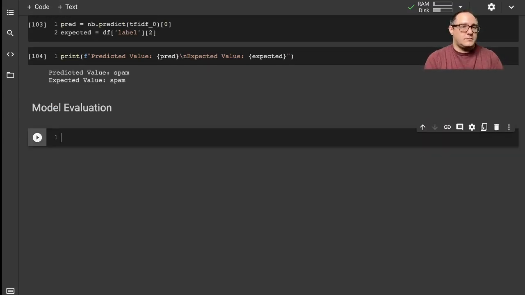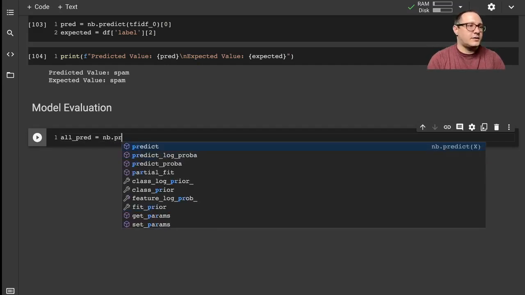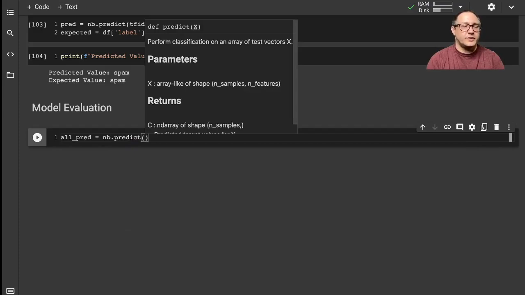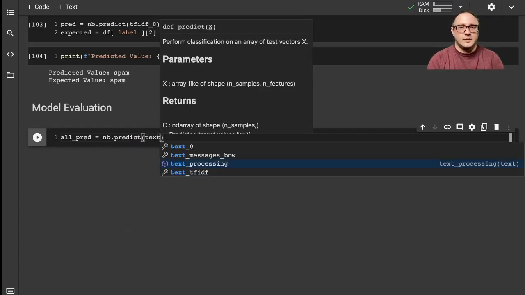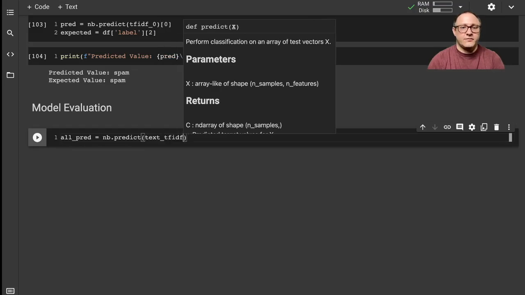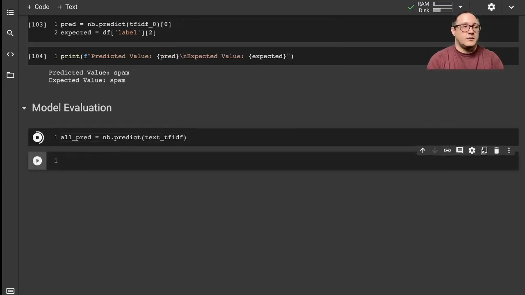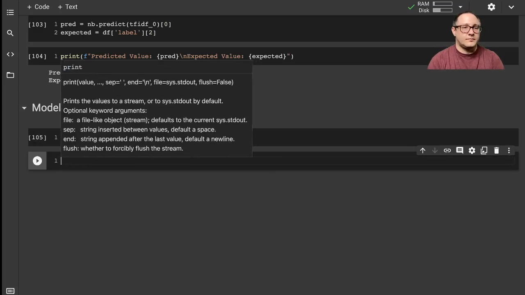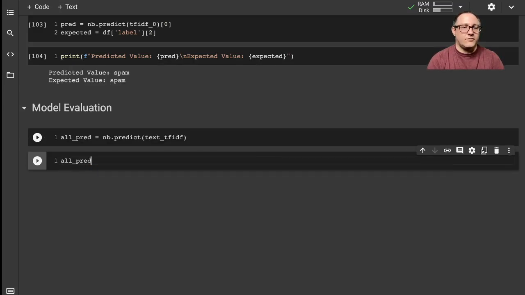Let's call this all predictions. We have our naive Bayes predict, and we're going to do this on our text TF-IDF, on the whole thing. Now we can look at all of our predictions.